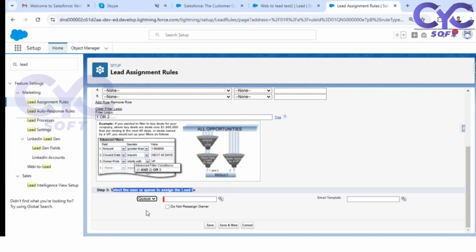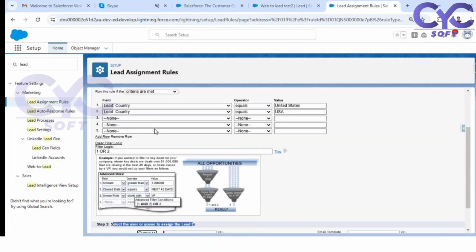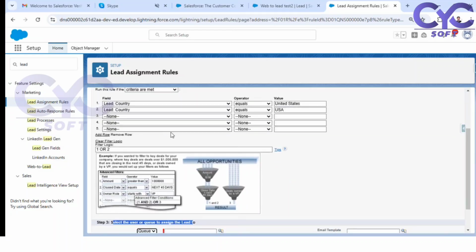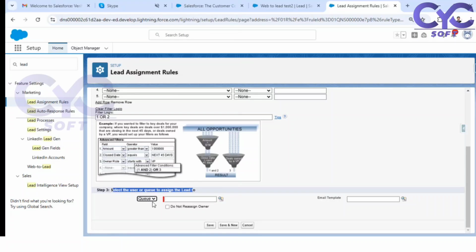So a queue is nothing but the same concept. A queue is a location, a waiting room, where all the records are waiting to be processed. So for example, see here, if this condition is satisfied, around 100 to 200 leads come in per day. So 200 web-to-lead forms are generated and 200 leads are created. All these 200 leads will go into this particular queue. Let us say all these are related to USA only. So now the USA leads are going into this queue.